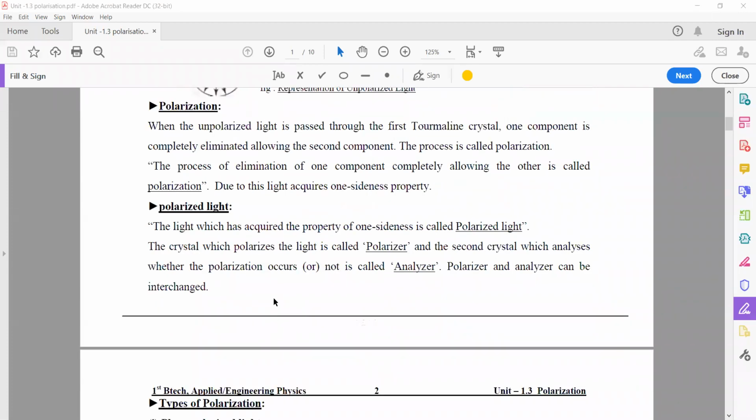So what is the polarization phenomenon? To convert unpolarized light into polarized light. What is polarized light? Polarized light is simply the light which has one-sidedness property, or light traveling in a single direction.